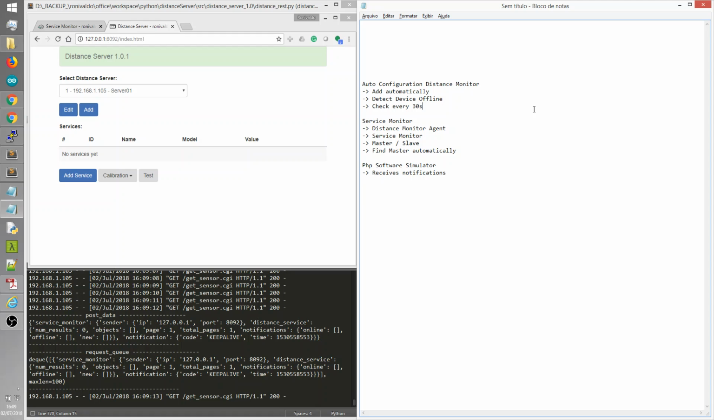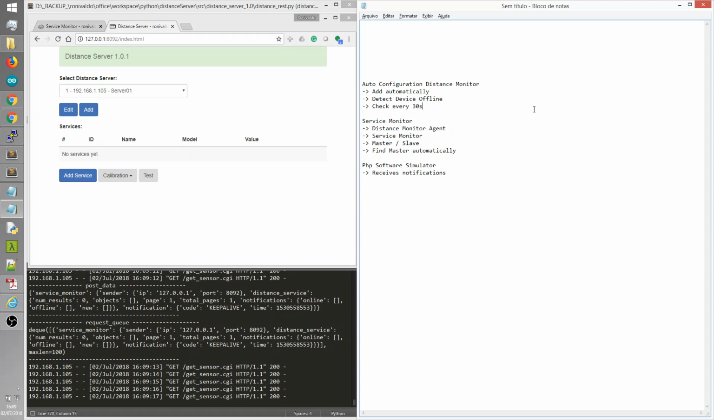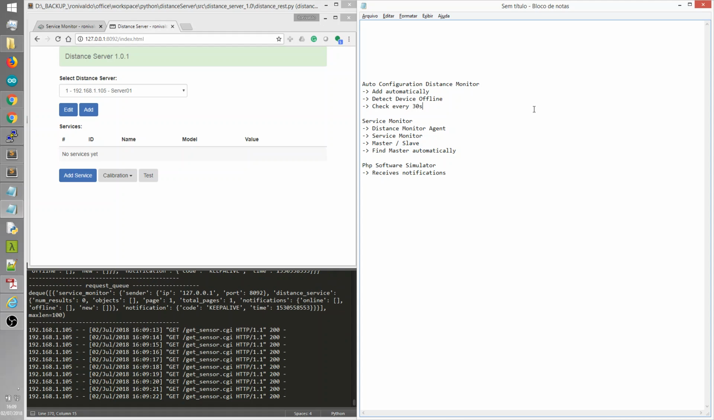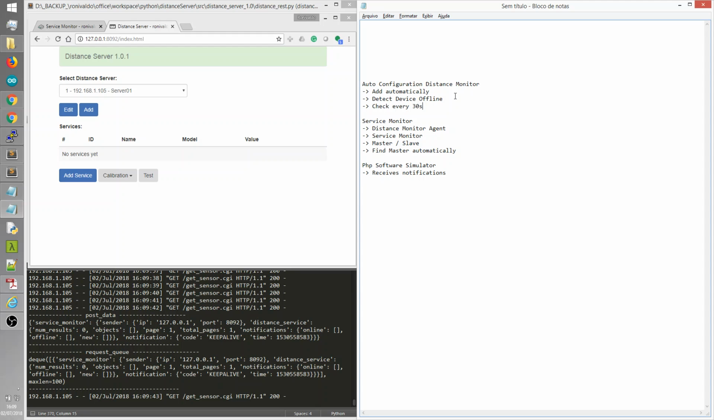I'm here to show some updates for the project. The first we will see is the auto configuration mode for the distance monitor server. After that, some points of the service monitor. We have the master and the slave and how it's linked to the PHP software. Let's start with the auto configuration mode.